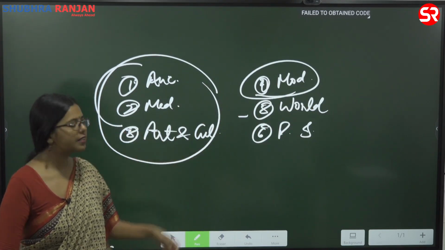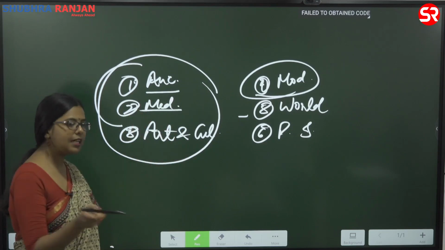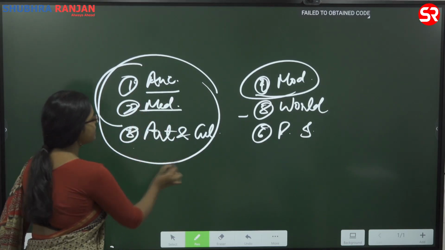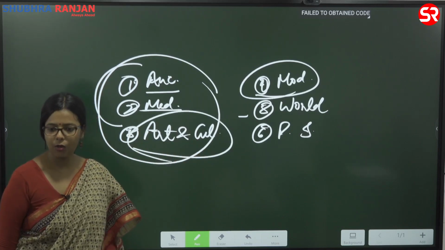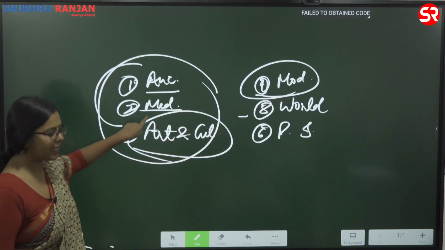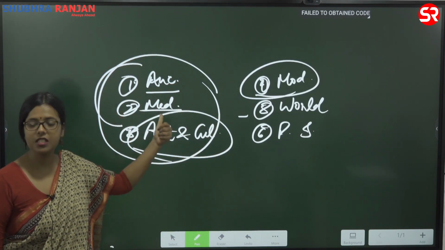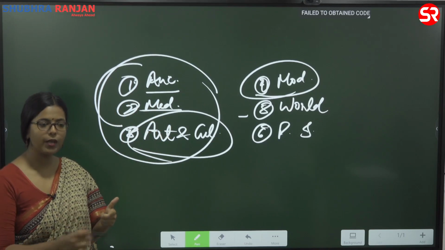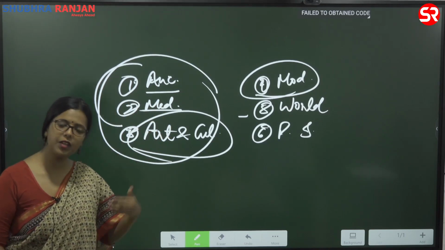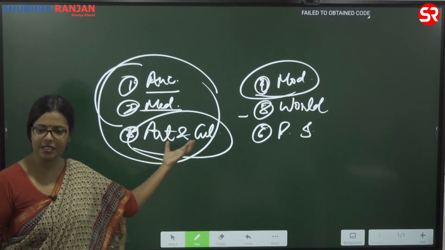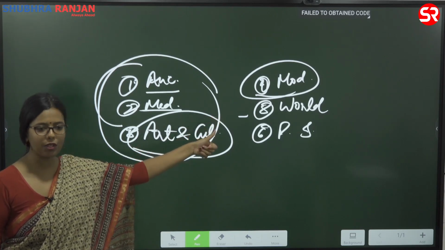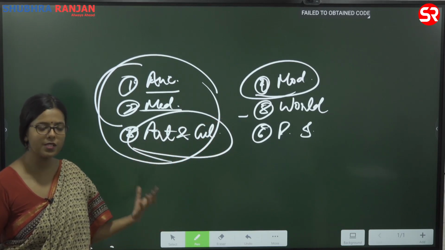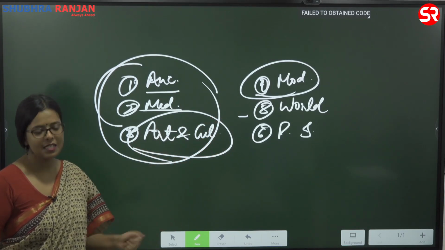But what is different there? Typical political ancient and medieval history will not be asked. There your syllabus is art and culture. Okay, so here what will happen? These two areas will be removed. What in ancient and medieval? Political history, economic history. Otherwise when we study history, we do study cultural history. So cultural history is going to be asked when we are talking about mains. Okay, that is going to be the syllabus for the exam at both the stages.